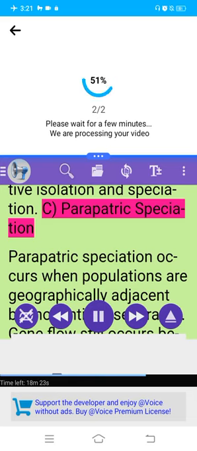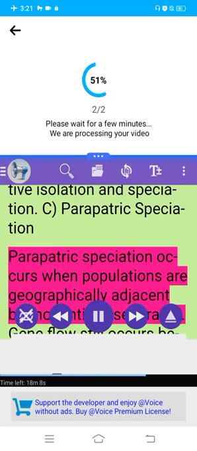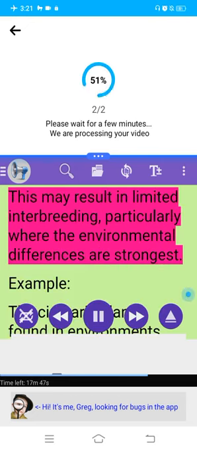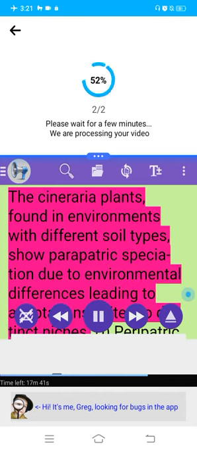C. Parapatric speciation. Parapatric speciation occurs when populations are geographically adjacent but not entirely separated. Gene flow still occurs between the populations, but because of an environmental gradient, there are different selective pressures acting at the edges, leading to the development of distinct traits. This may result in limited interbreeding, particularly where the environmental differences are strongest. Example. The cineraria plants, found in environments with different soil types, show parapatric speciation due to environmental differences leading to adaptations suited to distinct niches.